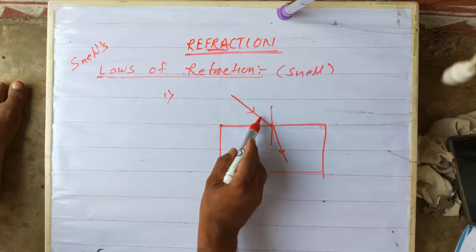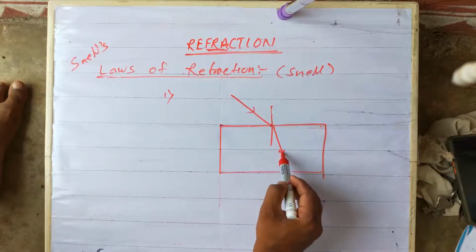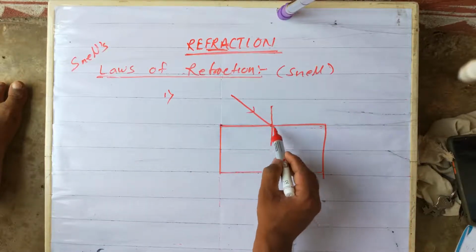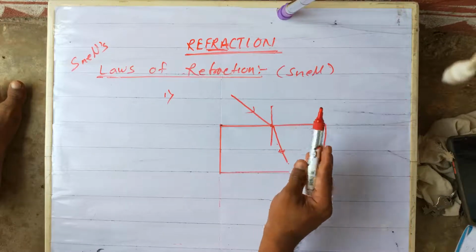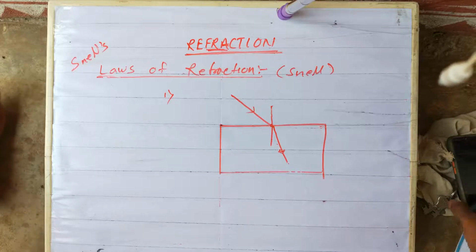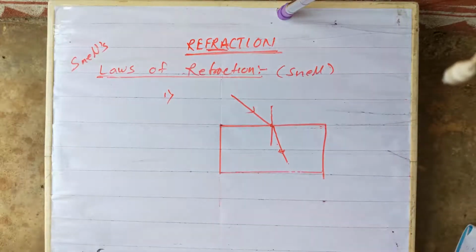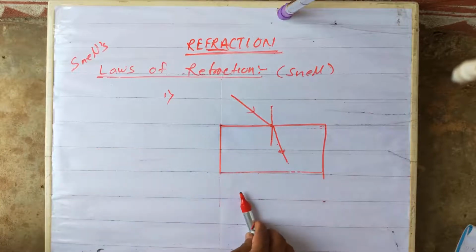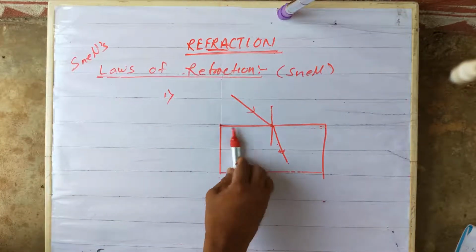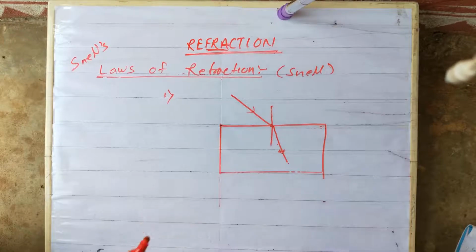What does it mean? This incident ray, refracted ray, and the normal drawn at the point of incidence lie in the same plane. Suppose a light ray goes, this is a plane, and the light ray goes like this. Then it will bend left or right, not up and down. It will not change its plane. It will go in the same plane only. This is what the first law says.